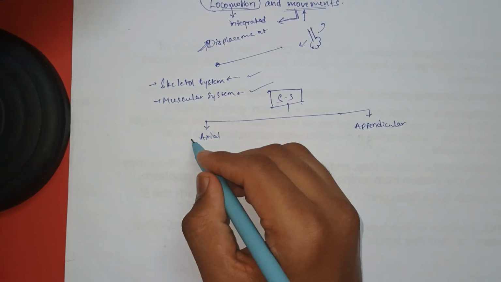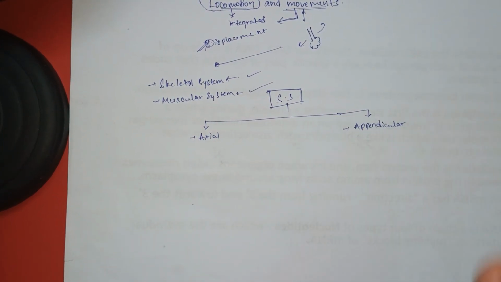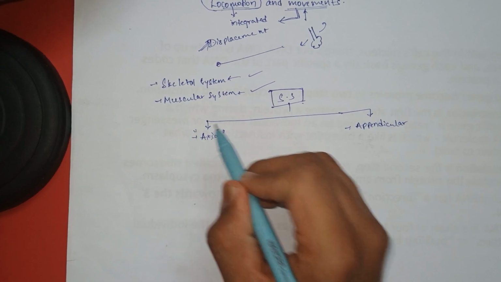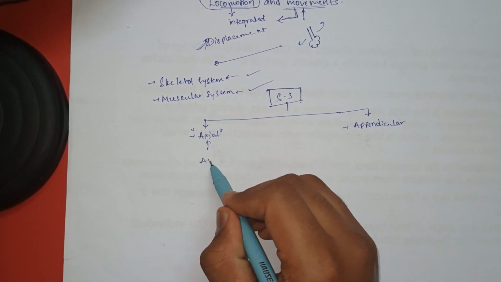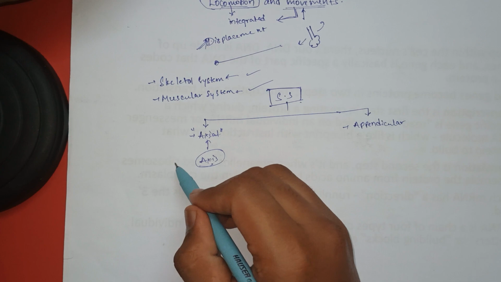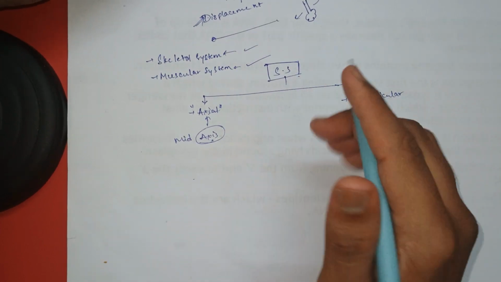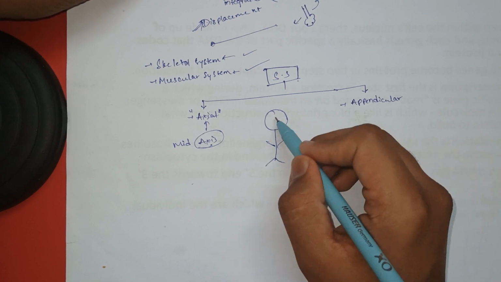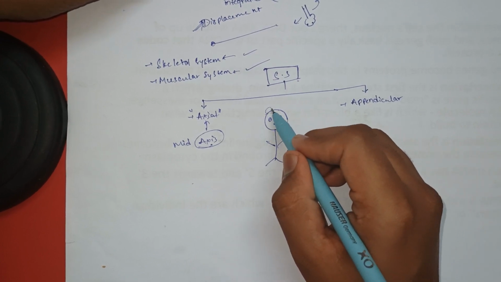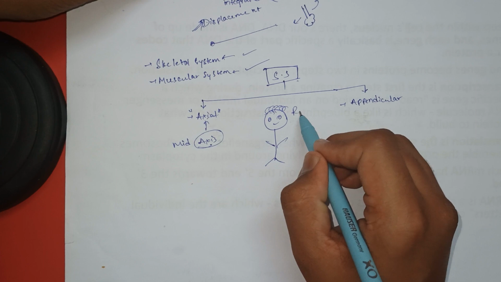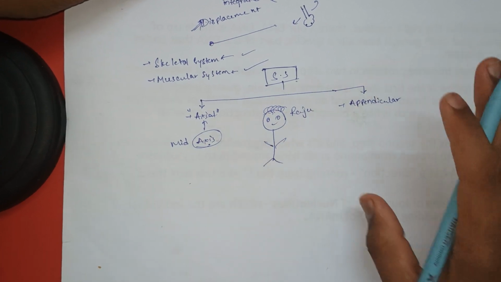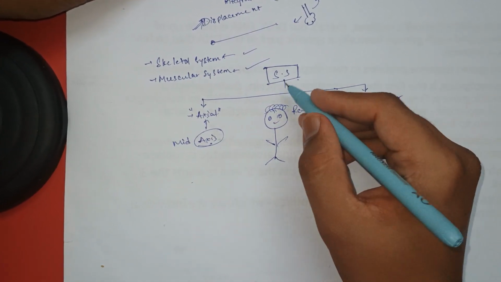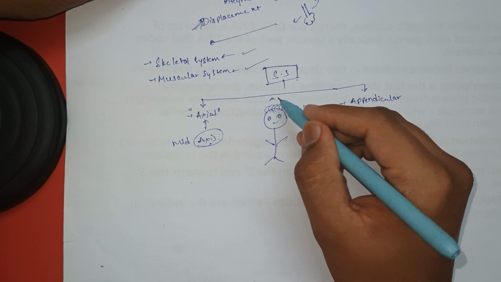Now coming back to our topic, axial and appendicular. What do you mean by axial? Axial means which is present on the axis. Which axis? It is the mid axis. So think that this is your body, or let us say he is our friend, Raju. For today's topic he is our friend.